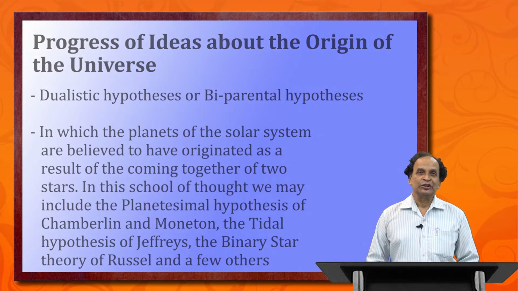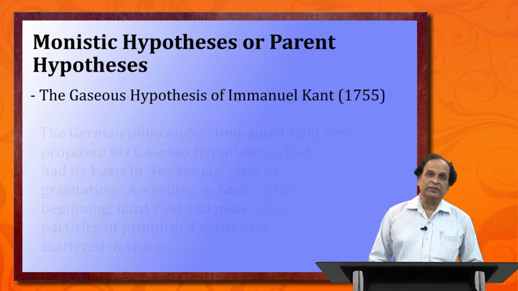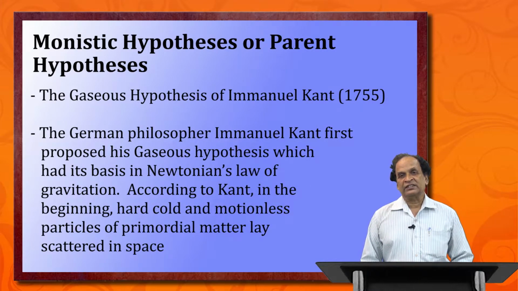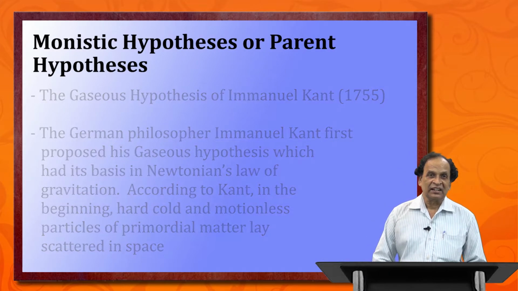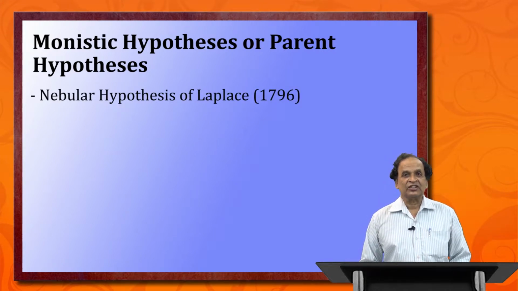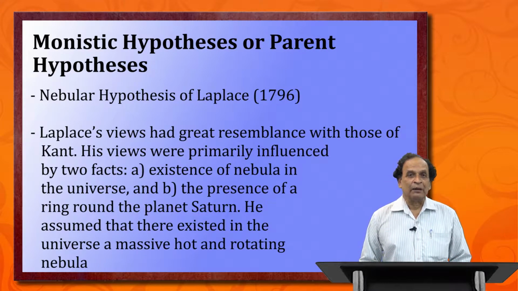The monistic hypothesis explains in 1755 that everything in space, all the planets in the original form, were in the gaseous form, and as they got consolidated together, they formed the planets. Immanuel Kant was the proponent, as I have said earlier, and the nebular hypothesis in 1796, it is also said, was proposed by Laplace.